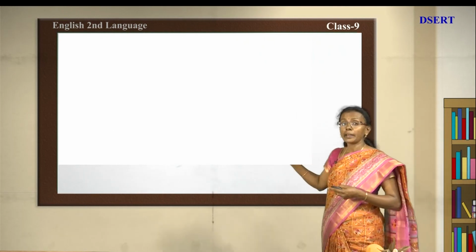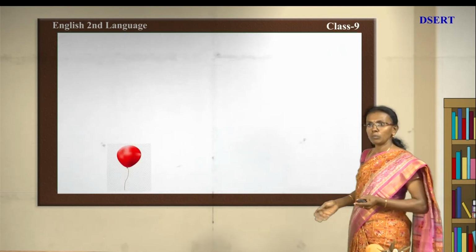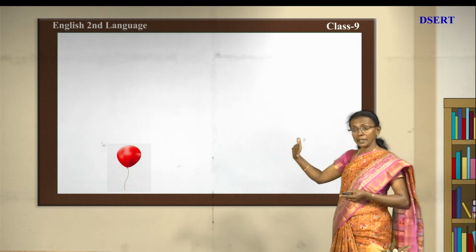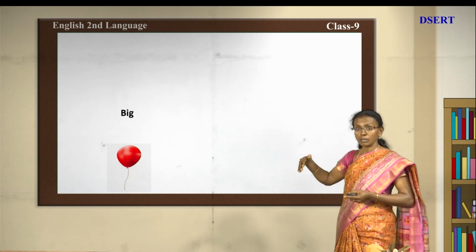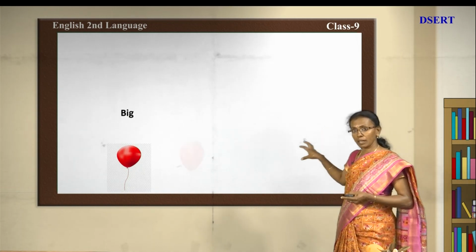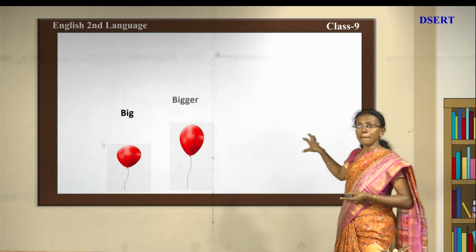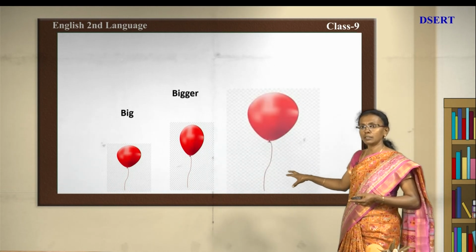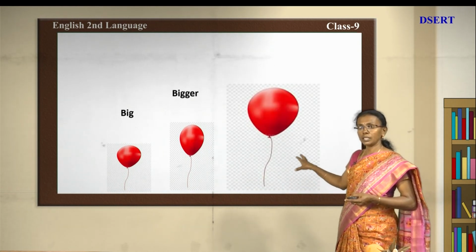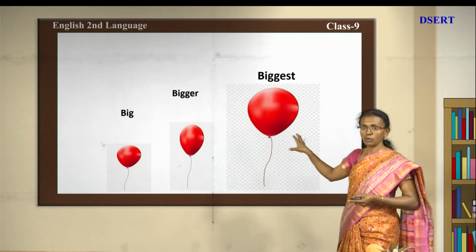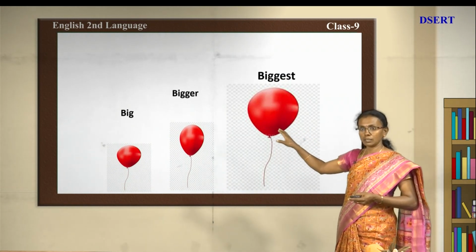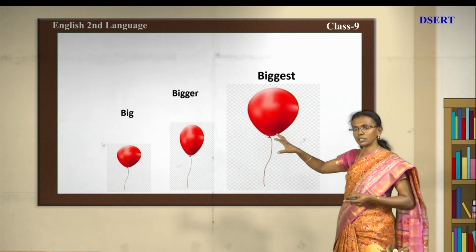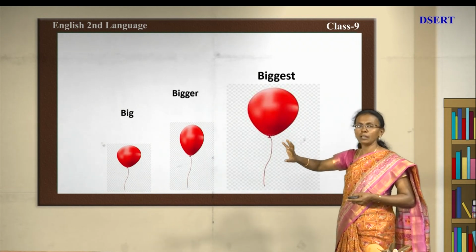Children, you have understood adjectives. What is an adjective? We will move on to the next one. We can take that to a higher level. See this one. This balloon is big. And this one is bigger compared to the first one. The second one is bigger. And the third one is comparatively what? The biggest. So big, bigger, biggest. These are three different states where you can compare an adjective.